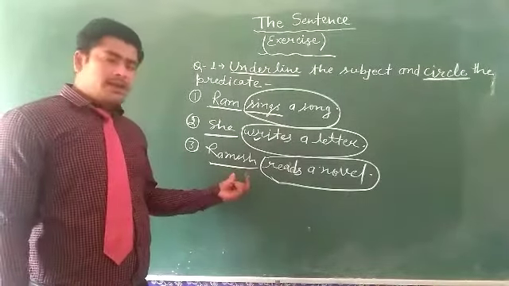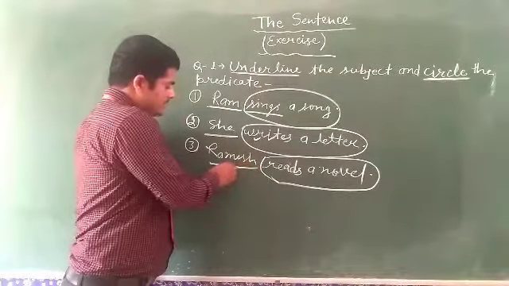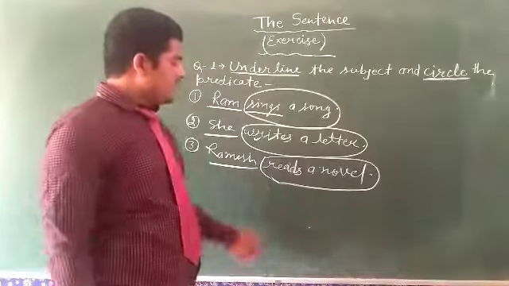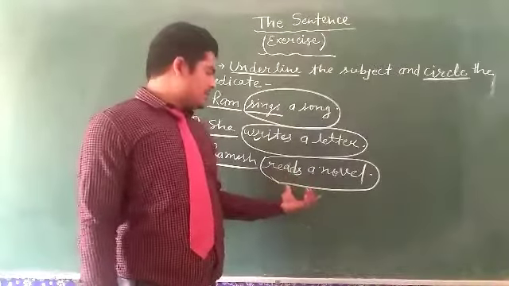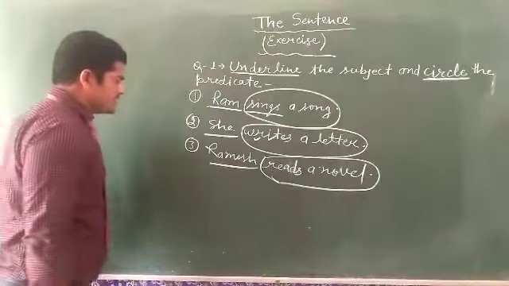We have to underline the subject. So I underline Ramesh and circle the predicate.